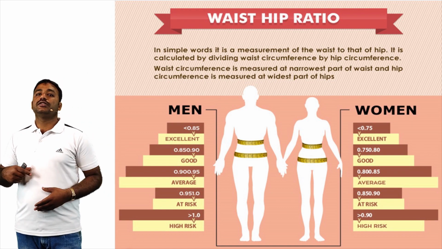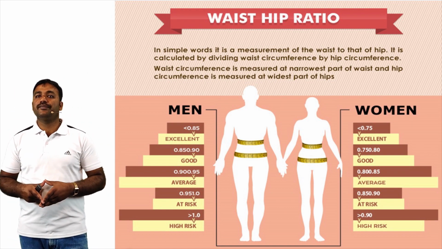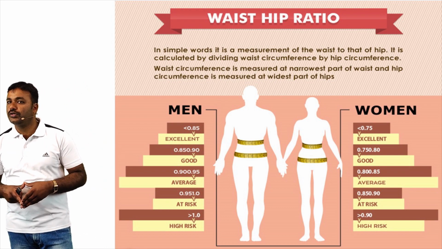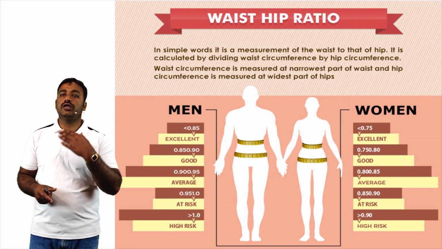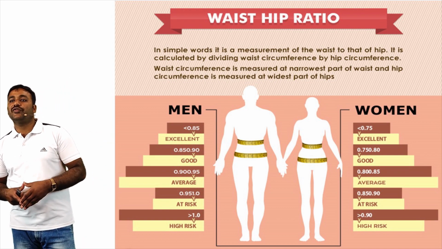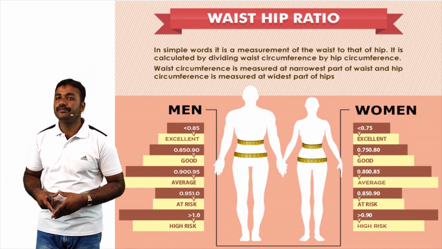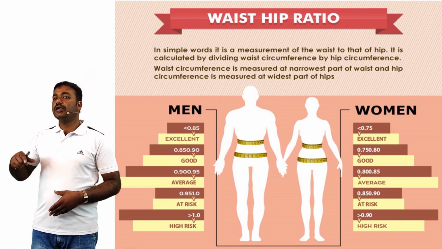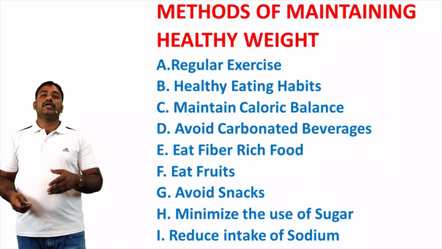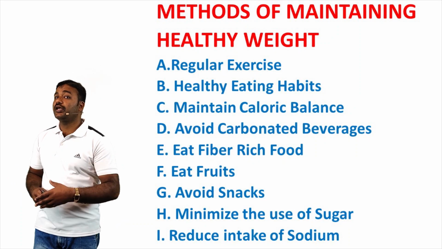Females: less than 0.75 excellent, 0.75 to 0.80 good, 0.80 to 0.85 average, 0.85 to 0.90 high, greater than 0.90 extreme.